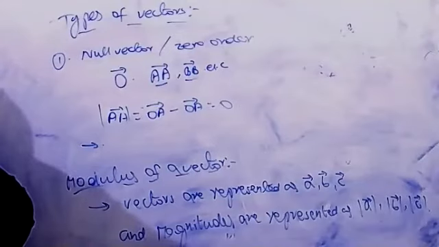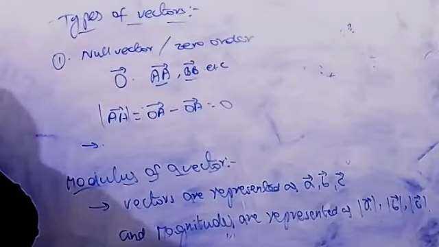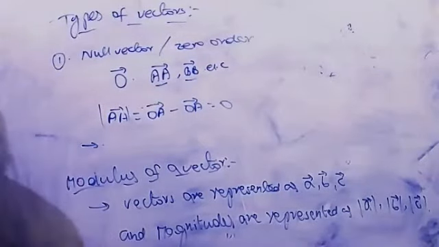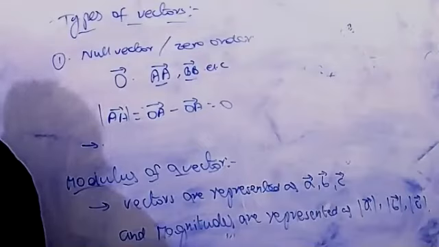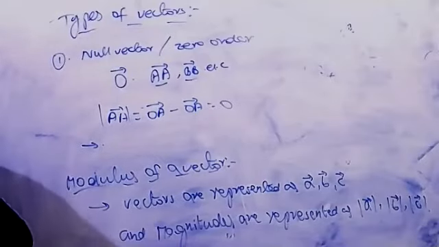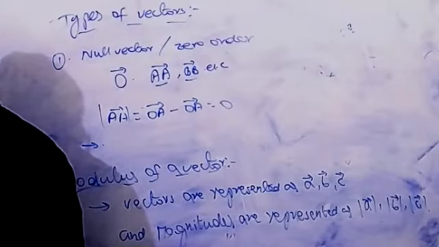In a null vector, the initial and terminal points coincide.